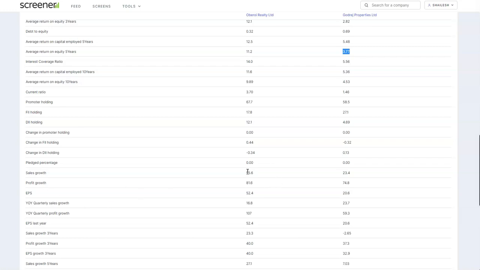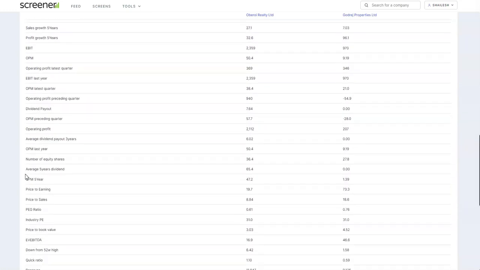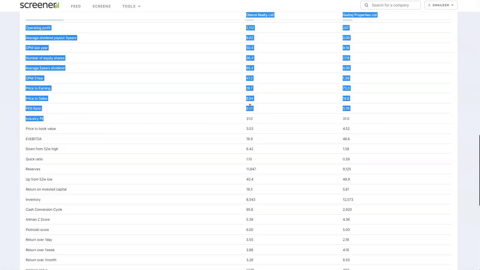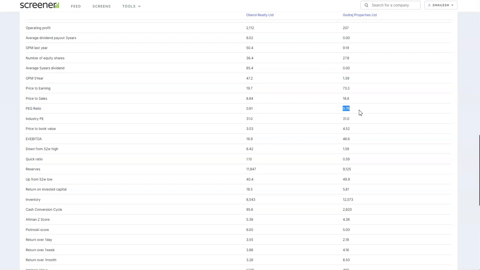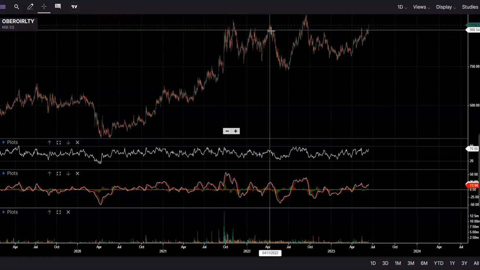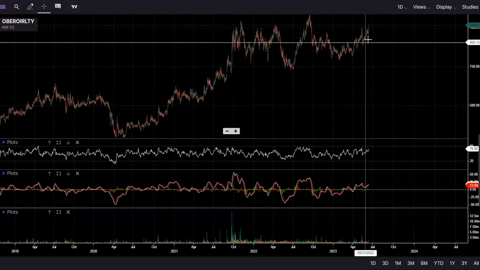If we look into the sales growth, it is 55.6% for this one and 23.4% for the other. So it is a good stock that you can actually bet on, but please consult your financial advisor before investing in this stock. Now if we look into the PEG ratio, even the PEG ratio is good for this company when compared to Godrej Properties.